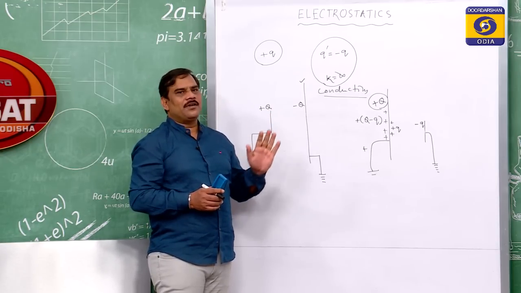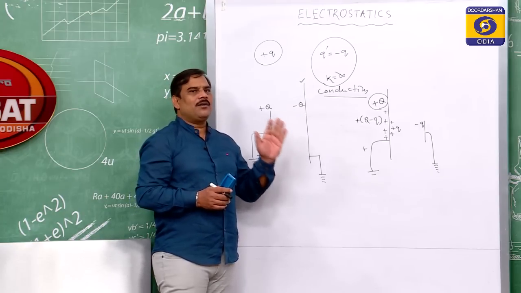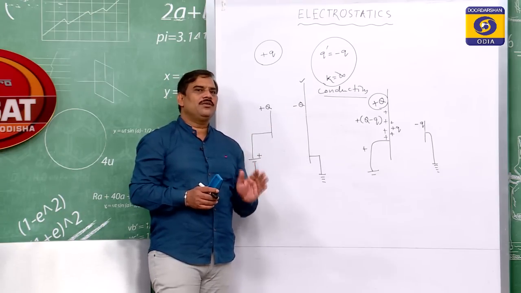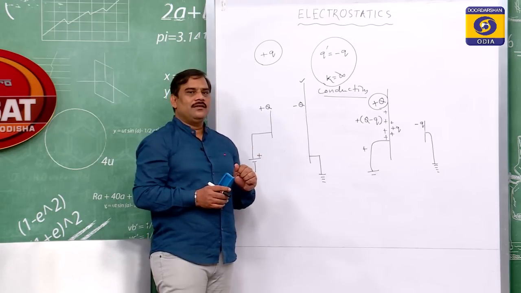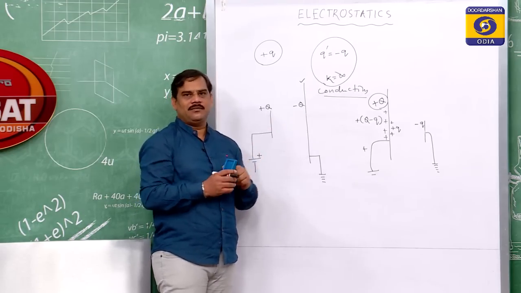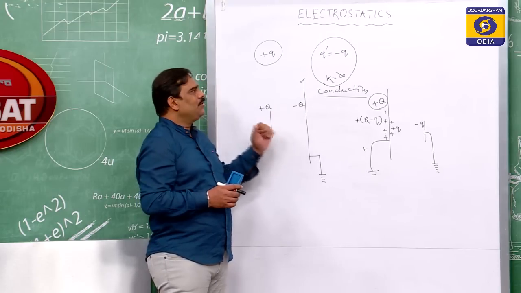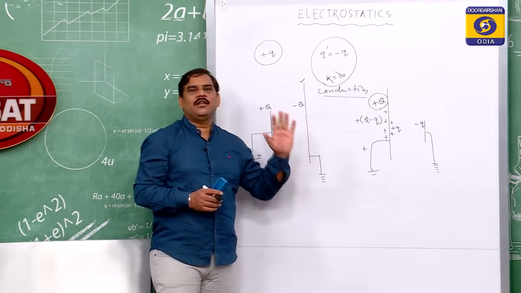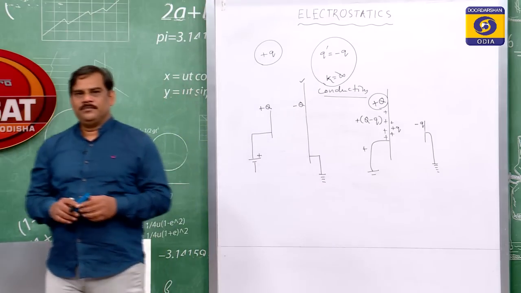K is infinity for conductors, and therefore an equal and opposite amount of charge will be induced in case of conductors only. But still, it depends on the size of the conductor, on its capacity to develop charges. So, this is about the process of induction in which we are preparing charged objects.